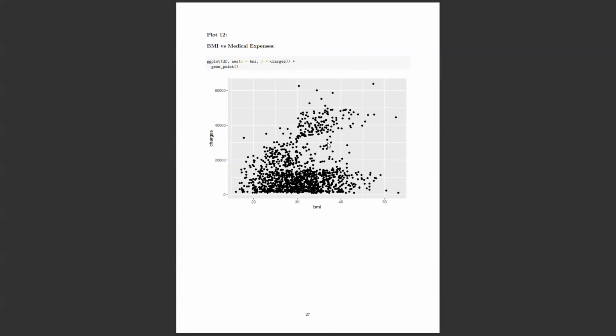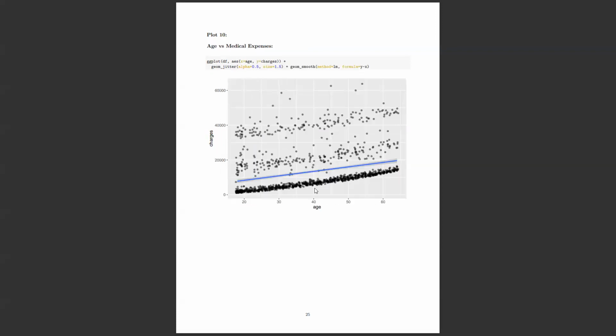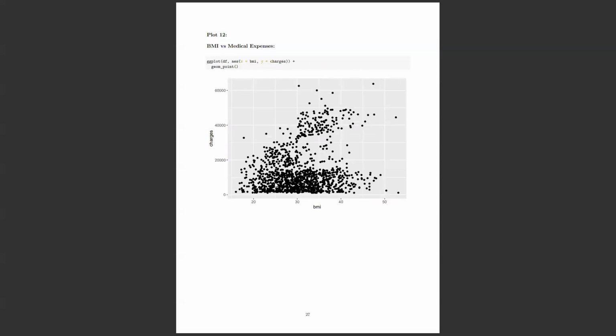I just tried to see the distribution of body mass index, and here also there is no clear line as there is here, the blue line, but we can clearly see that as body mass index is increasing, the medical expenses are also slightly increasing, but it's not so sure.